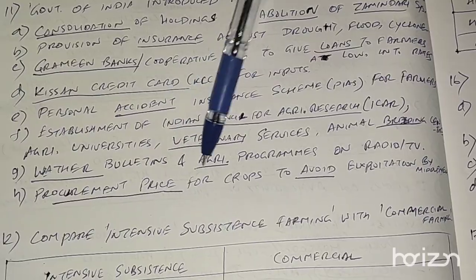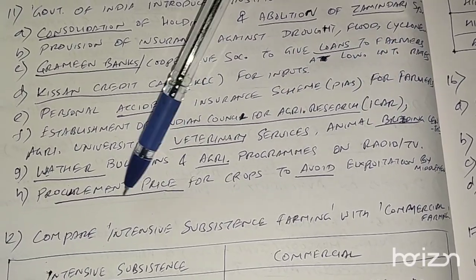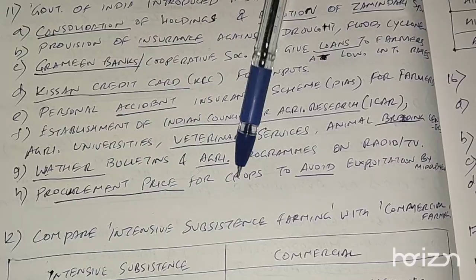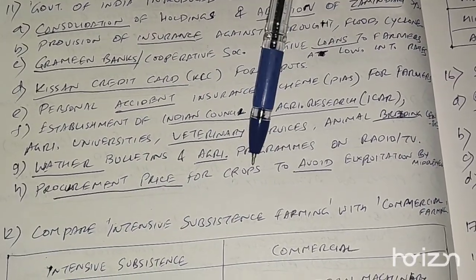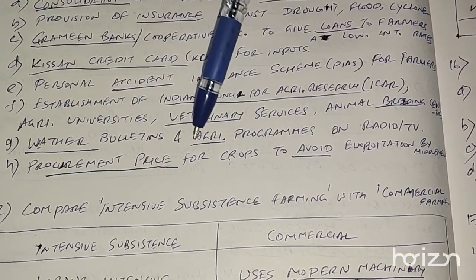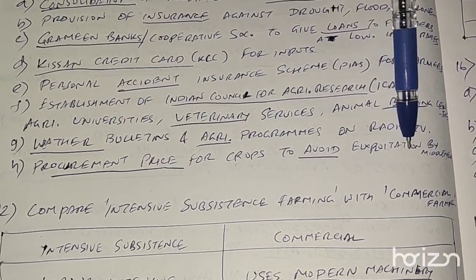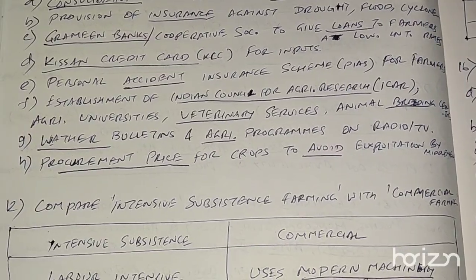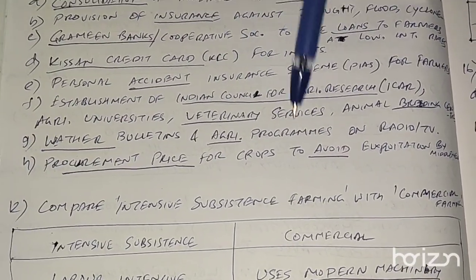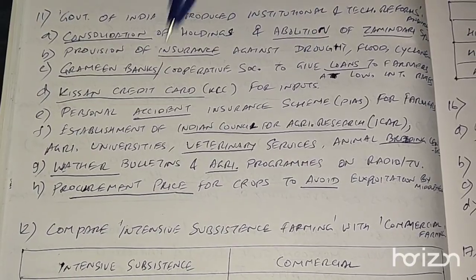Weather bulletins and agricultural programs were broadcasted on radio and TV. Okay, procurement price for crops was introduced. So the government decided the minimum procurement price for rice, wheat, etc. This was done to avoid exploitation by middlemen. Okay, so these are all the institutional and technical reforms that Government of India introduced to help agriculture.